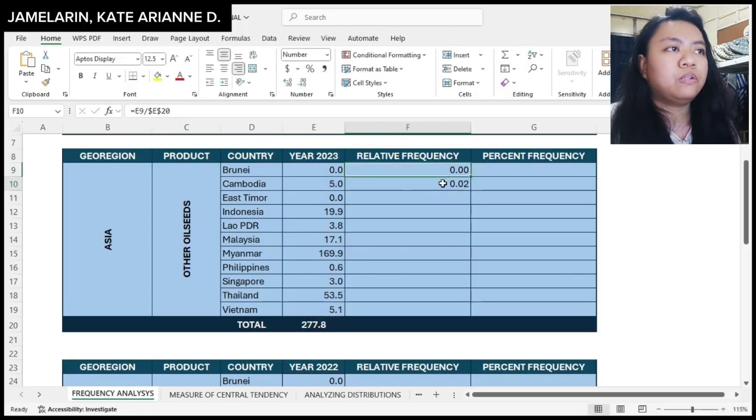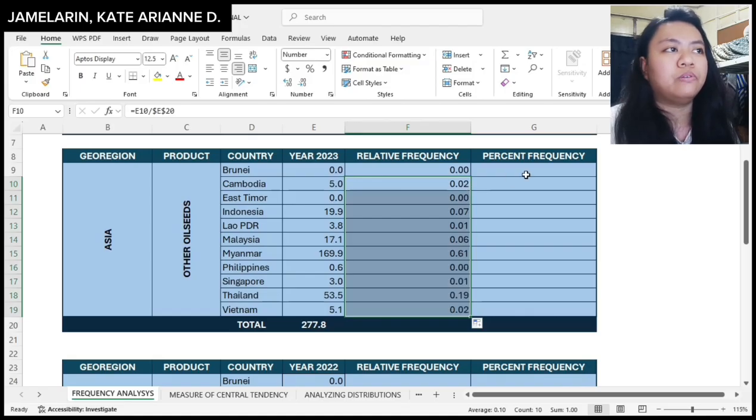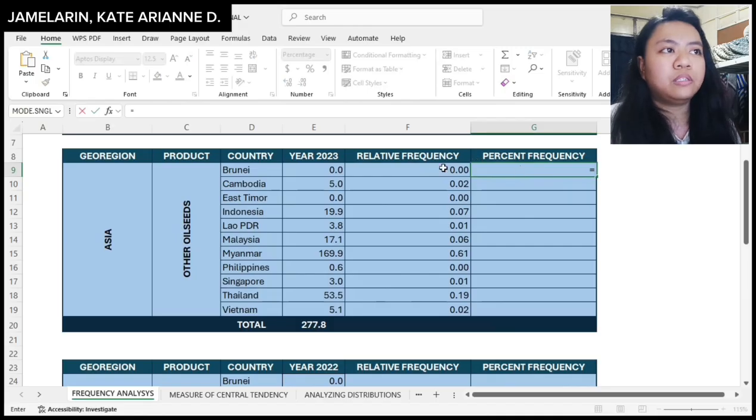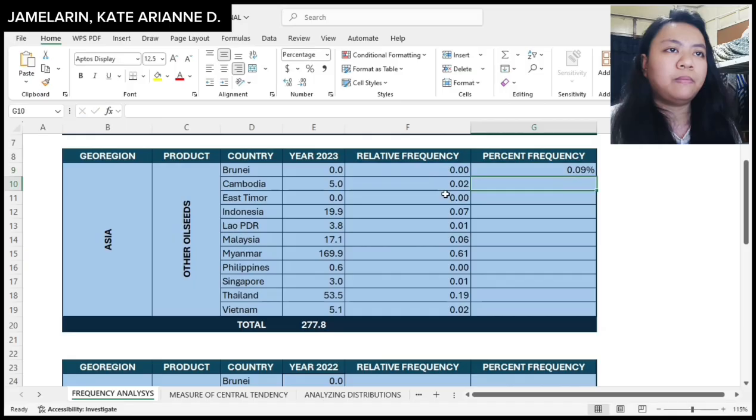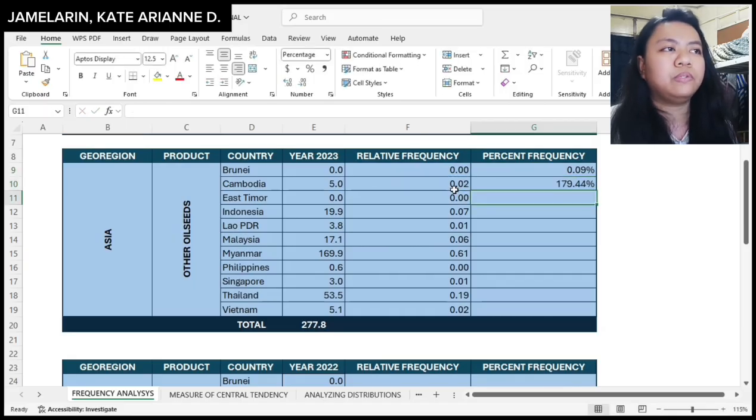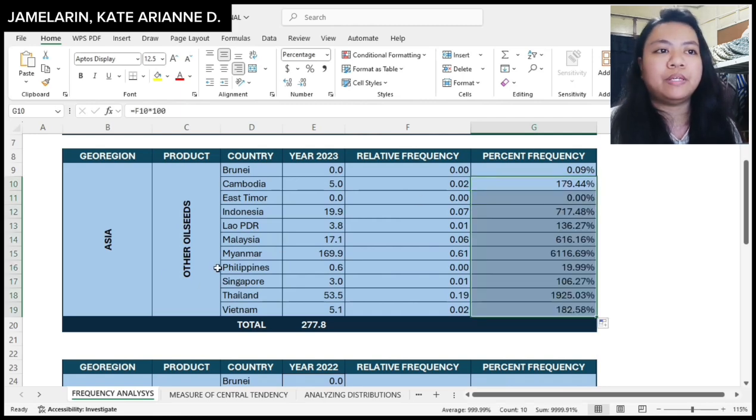So, kapag nakuha ko na ang dalawang relative frequency para sa Brunei at Cambodia, isa-select ko lang ang isa sa kanila at ido-double click para mag-copy at makuha ko yung relative frequency ng ibang country. Para naman sa percent frequency, i-multiply ko ng 100 ang nakuha kong relative frequency sa Brunei. So for example, yung relative frequency ng Brunei times 100 will be my percent frequency. Same process ulit for Cambodia, times 100 will be my percent frequency. So, select one data, double-click to copy.